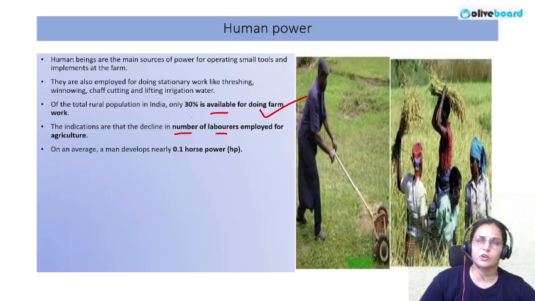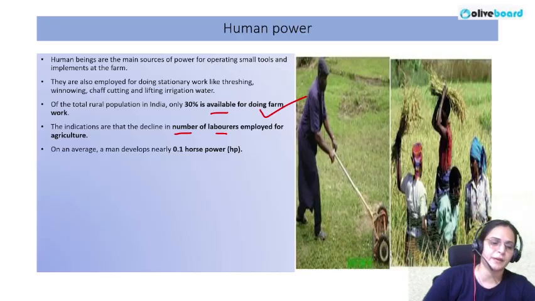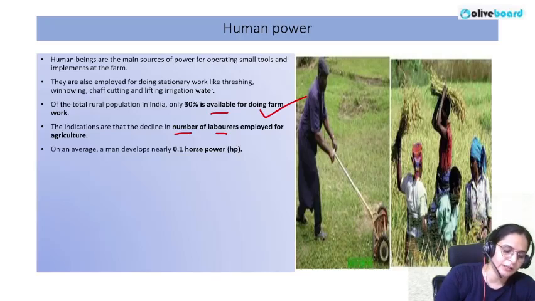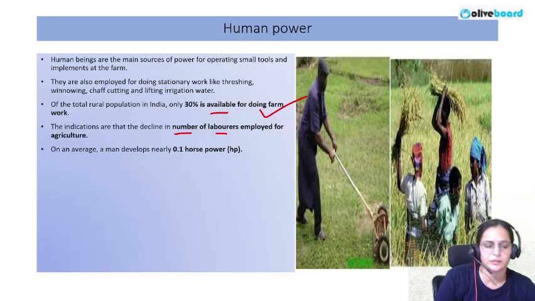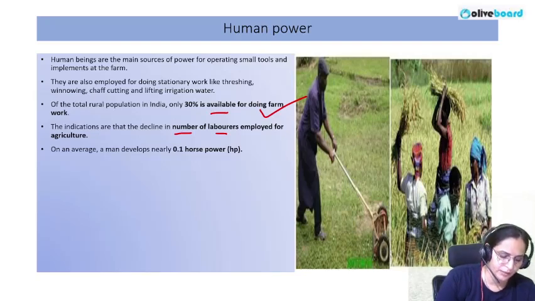Okay, so what we are observing is that most of the individuals who are living in the villages are not involved in direct farm practices. They are either involved in non-farm practices, or with time, the way they used to work has changed. Okay, so this is something that is observed here. So it is clear.